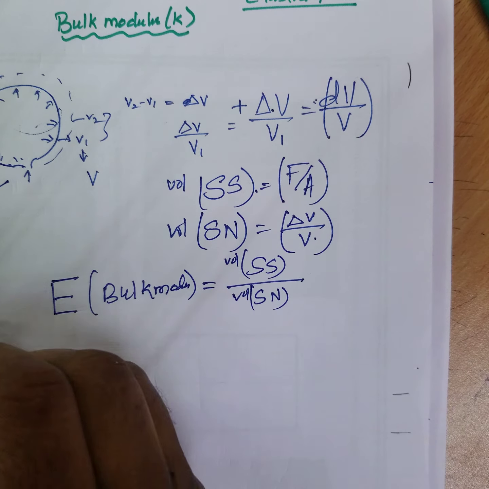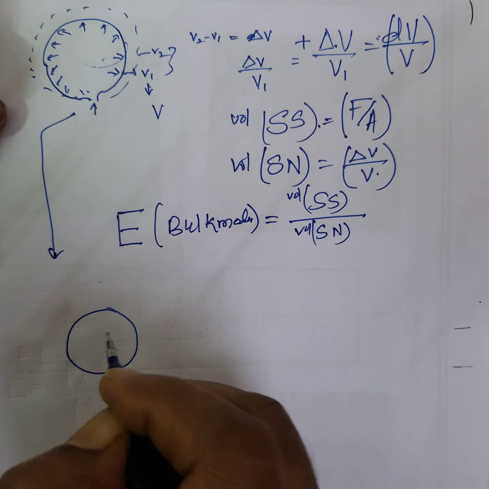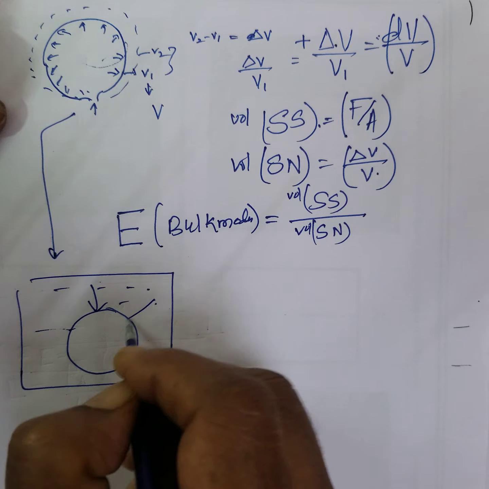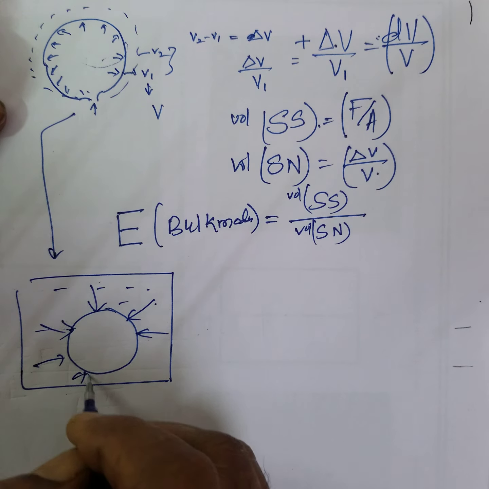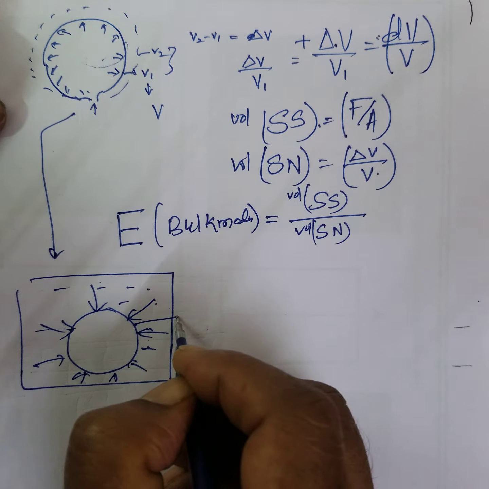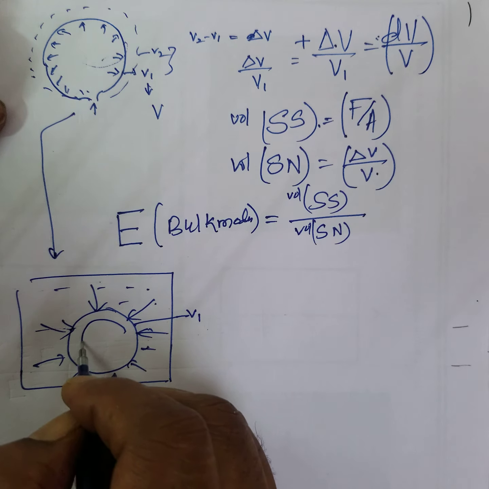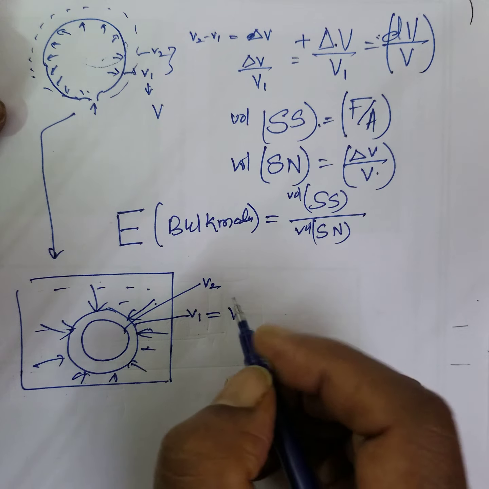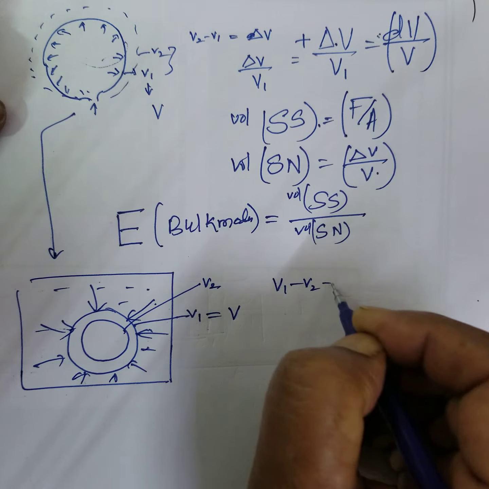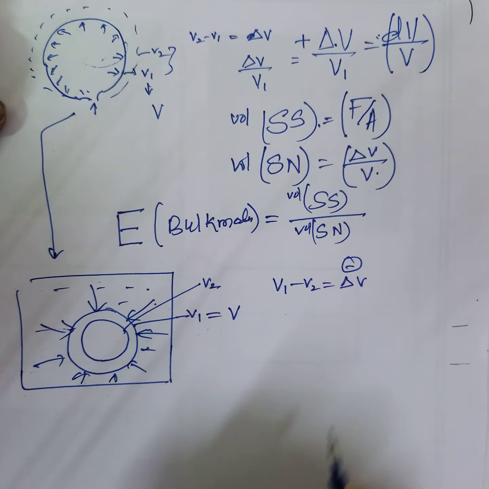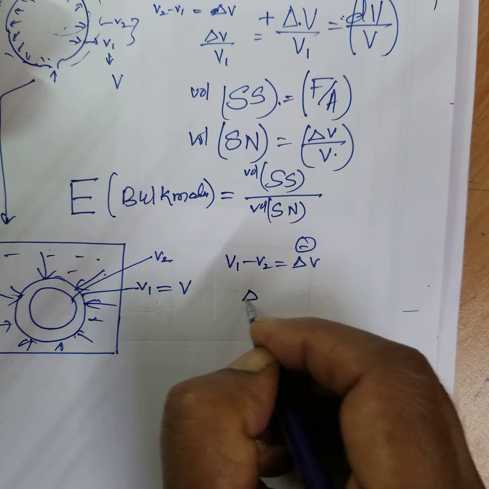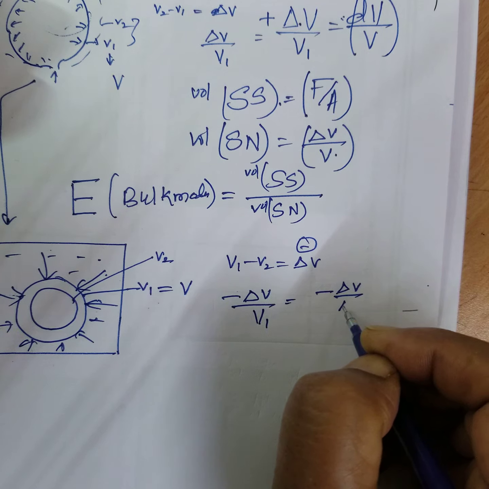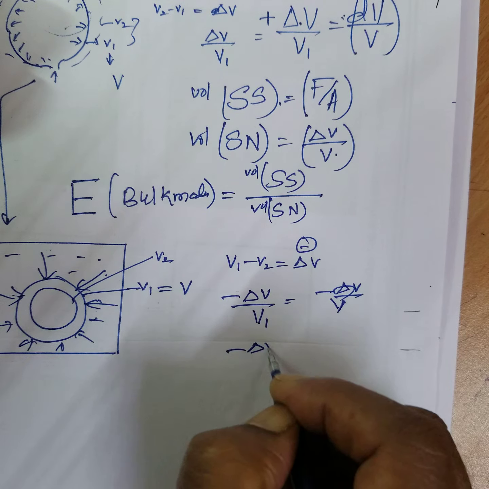See, in the other case, suppose your body is immersed in water. What will happen? The normal thrust acts in all directions, is it not? Suppose this is V1, and because of the pressure, the volume changes to V2. V1 is the original volume V. The change in volume is V1 minus V2, which is delta V. This is negative in this case. Therefore, change in volume by original volume.